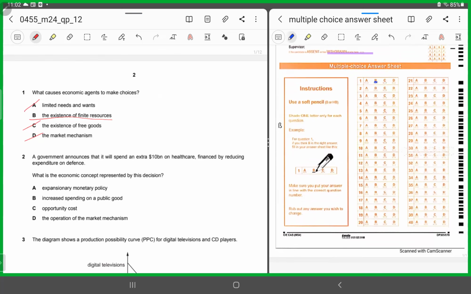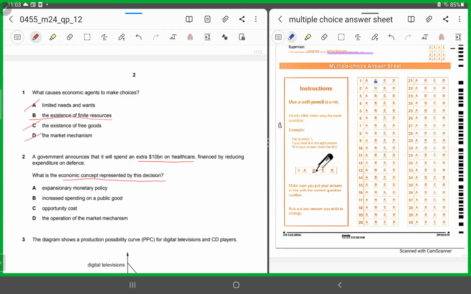MCQ number 2 says a government announces that it will spend an extra $10 billion on healthcare financed by reducing expenditure on defense. What does this mean? This means the government wishes to spend more on the provision of healthcare services by reducing its expenditure on defense. So they are asking us what is the economic concept represented by this decision.